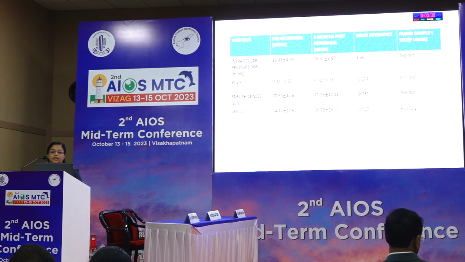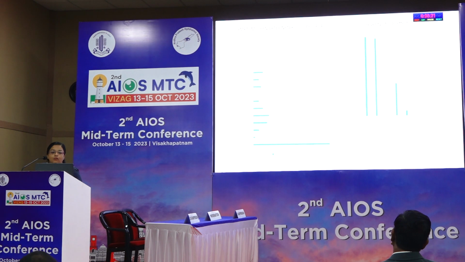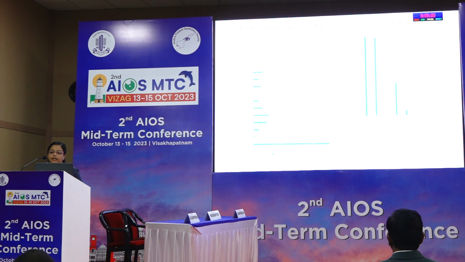Variables such as IOP, BCVA, RNFL thickness and visual field were calculated pre-NETARSUDIL and 6 months post-NETARSUDIL, and the p-value was calculated. Out of 70 patients, 37 developed conjunctival hyperemia, followed by lacrimation, followed by blurred vision. 47 patients had more than one adverse side effect. Mainly these were ocular side effects; no systemic side effect, serious side effect or death was found in our study.